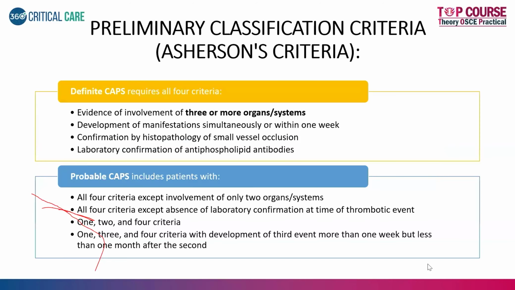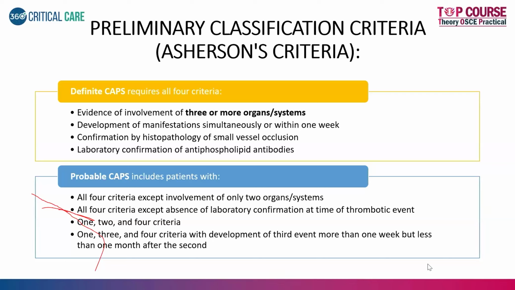So what is the classification and how do we come to a definitive diagnosis of catastrophic APLA? You have something called the assurance criteria for diagnosis of catastrophic APLA. There are two ways that we can come to a diagnosis of catastrophic APLA or CAPS. One is definite, wherein it requires all four criteria, and the other one is probable. Probable is where the definite criteria are not met. So what are the definite criteria for CAPS?